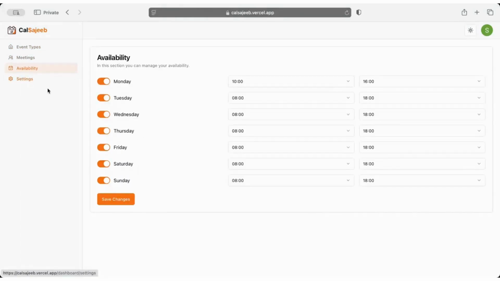If you go to the availability, you can customize your availability. For example, I'm not free on Saturday and Sunday, and from Monday I'm available from 10 o'clock till 4 o'clock. If I save the change, it will be saved.